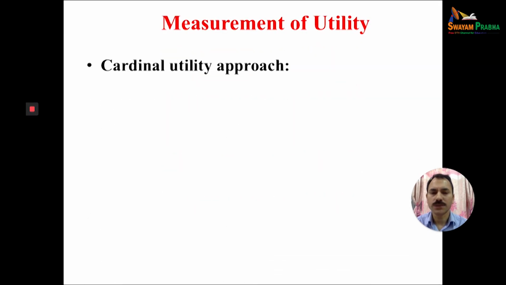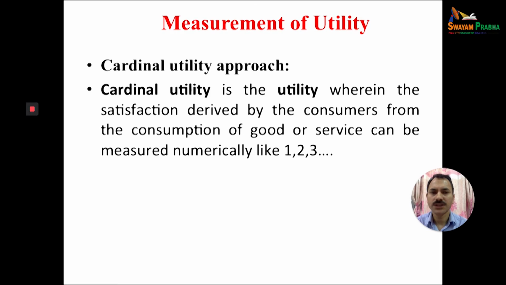The cardinal utility approach is the one wherein the satisfaction derived by the consumer from the consumption of goods or services can be measured numerically. When the satisfaction can be measured numerically, like 1, 2, 3, it is called cardinal utility.